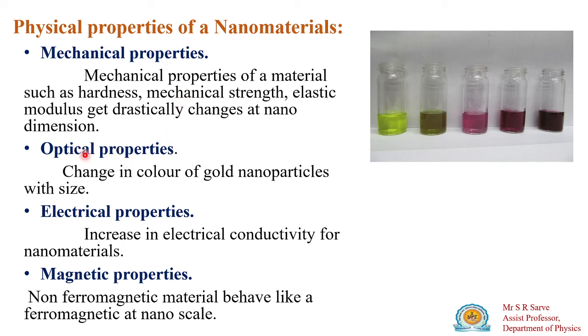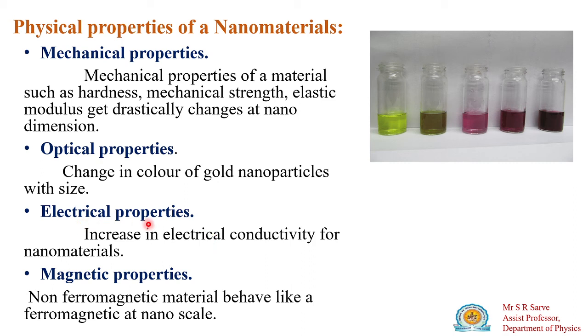Another property is the optical properties. If you take gold nanoparticles, these are the colors of gold nanoparticles. Their color changes as the particle size changes. So the gold nanoparticles look like this in color. These are different colors because these are nanoparticles of different sizes. So this change in nano size of the particle will change the color of that particle also.